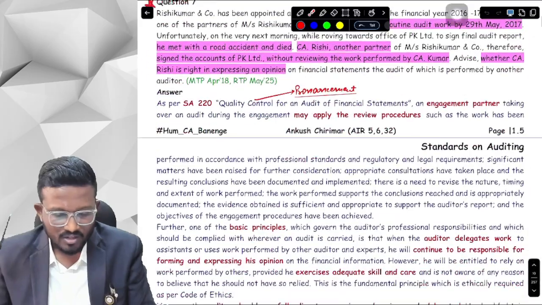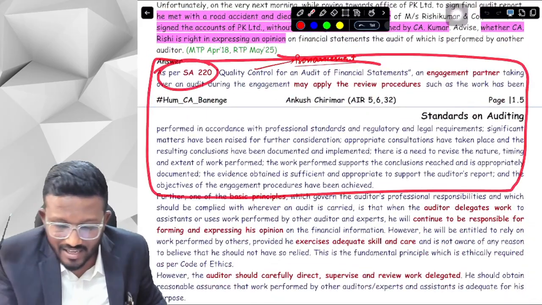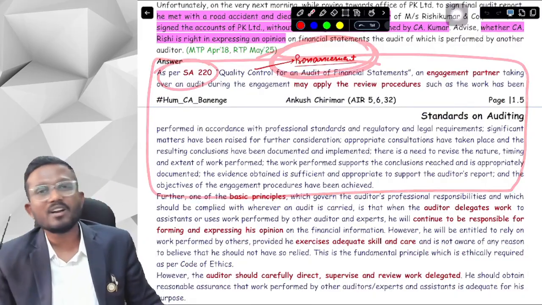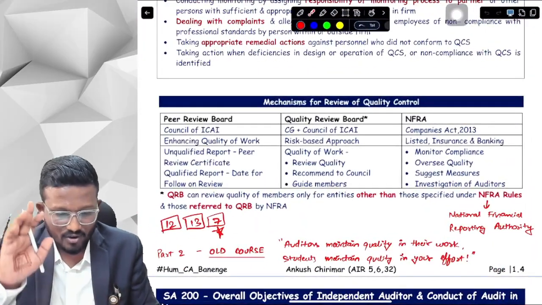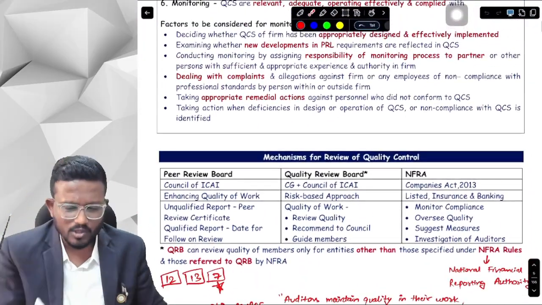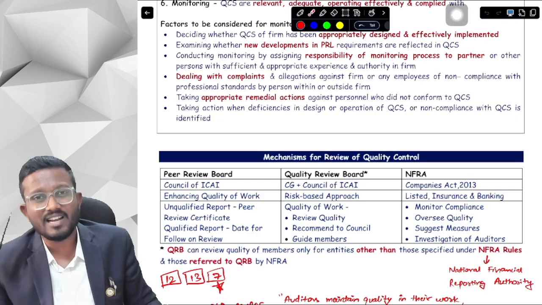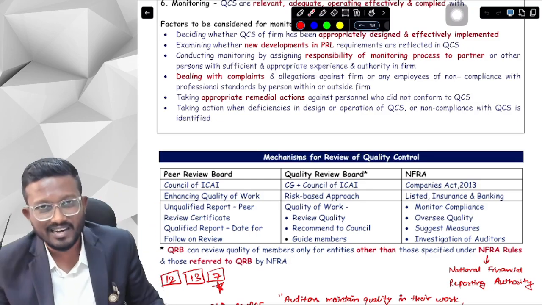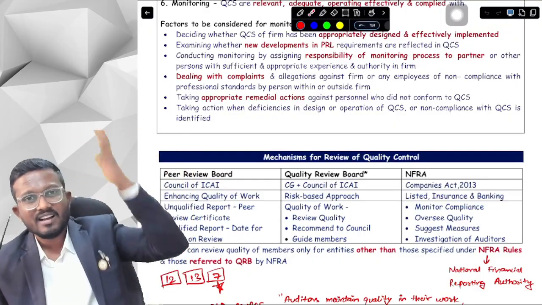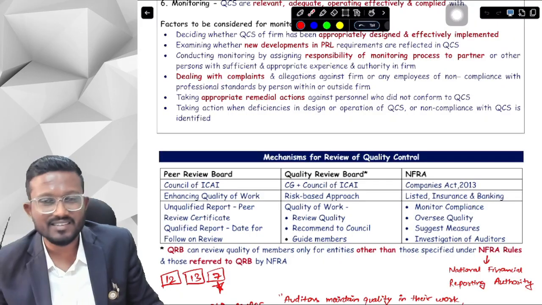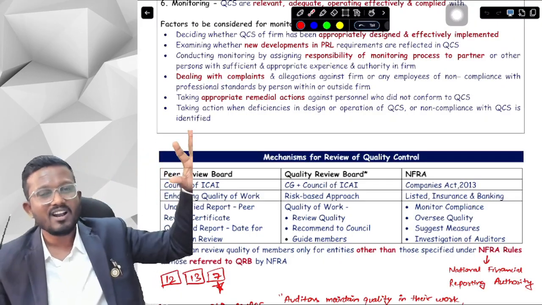Okay, yes sir. So as per SA 220, the points that are mentioned are given in your pronouncement, not given in your ICAI module. One more thing I wanted to highlight. If you have previously followed any other books, you might see another topic on how the engagement partner deals with complaints and allegations. Even that point is for your old course. You don't need to remember all those 6 to 7 points on how to deal with complaints and allegations. That is your old course, not given in the ICAI module. In the new course, you don't need to learn those points.